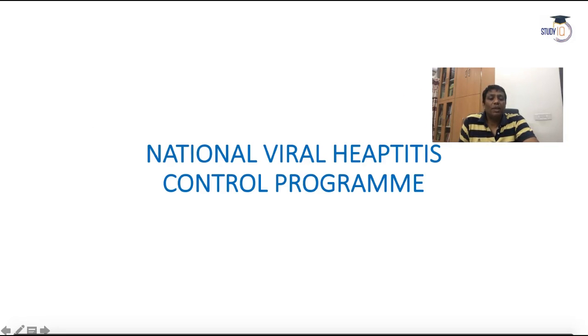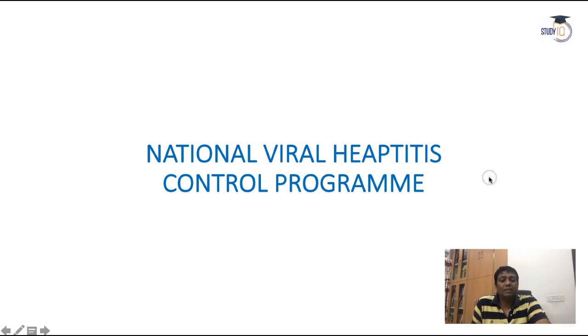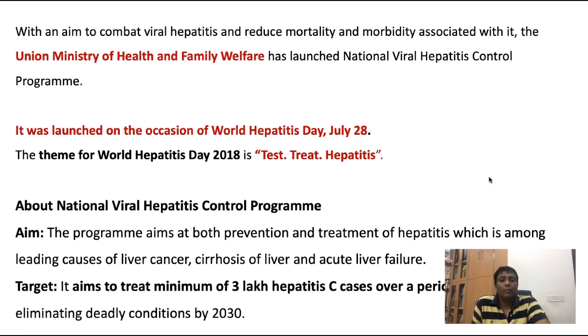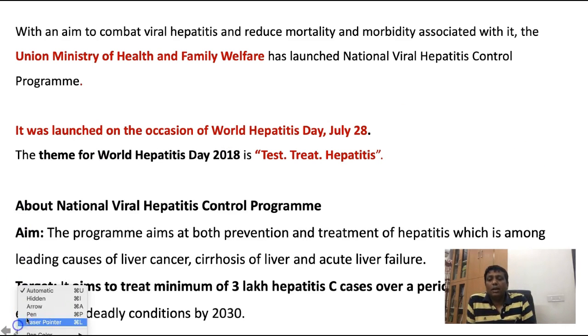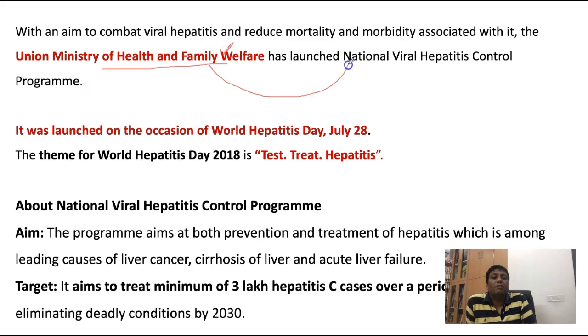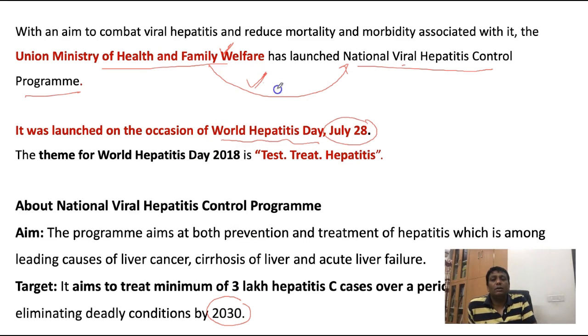One more, the last topic of discussion of the July month current affairs, the National Viral Hepatitis Control Program. This program was launched by the Union Minister of Health and Family Welfare, with India aiming to free all Indian citizens from hepatitis B and C by 2030. It was launched on the occasion of World Hepatitis Day, July 28. The theme of World Hepatitis Day 2018 was Test, Treat Hepatitis.